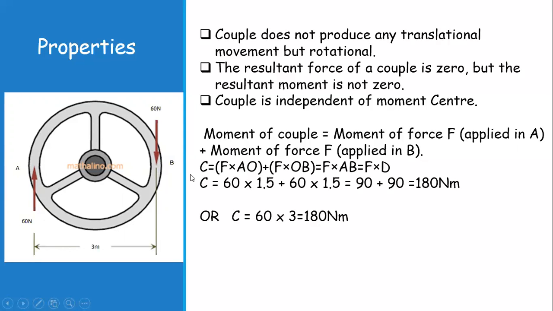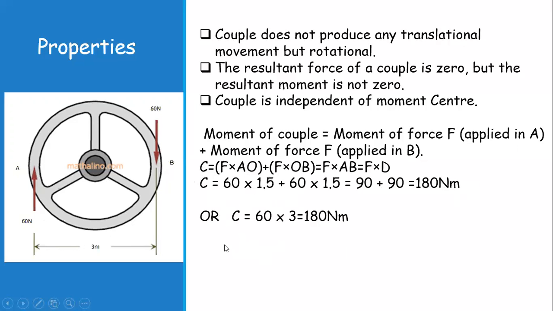The first is F into OA plus F into OB. So if O is the axis of rotation, this distance is half of 3, that is 1.5. So 60 into 1.5, and over here again 60 into 1.5, that is equal to 90 plus 90, equal to 180 Newton.